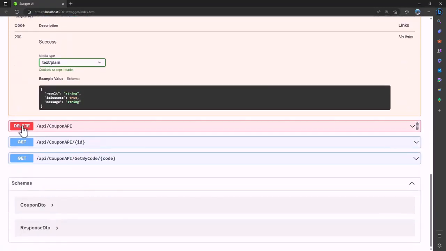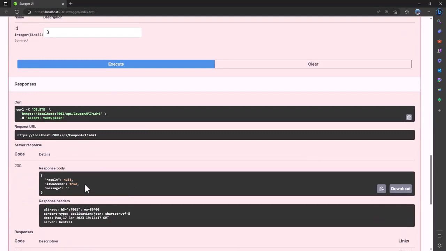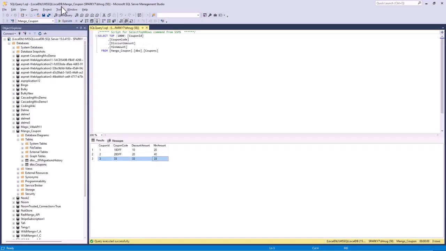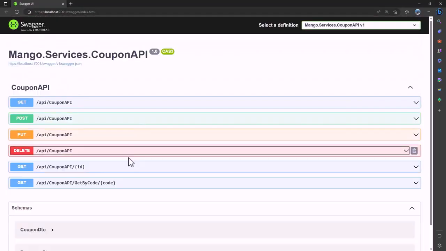Let me try delete now. Delete the coupon ID 3. Success is true. And let me see here. Great. With that, all the CRUD functionality for our coupon endpoint are working as expected.